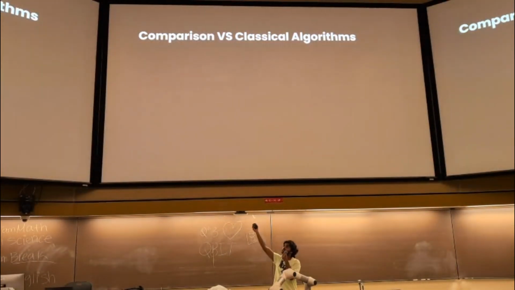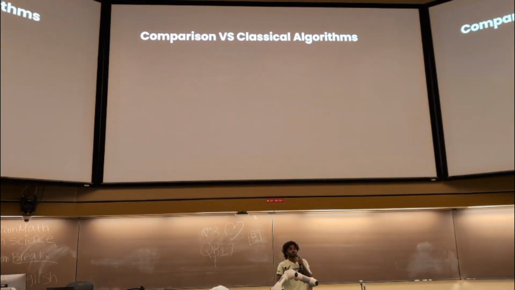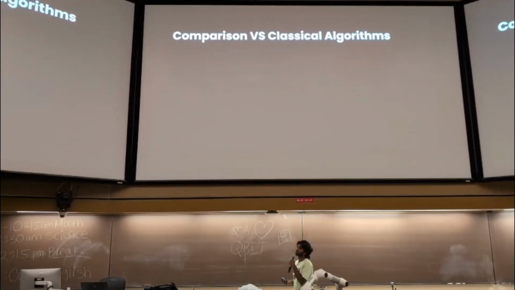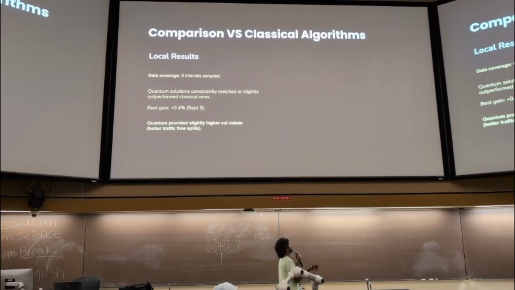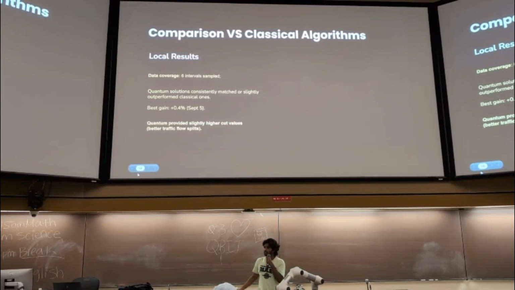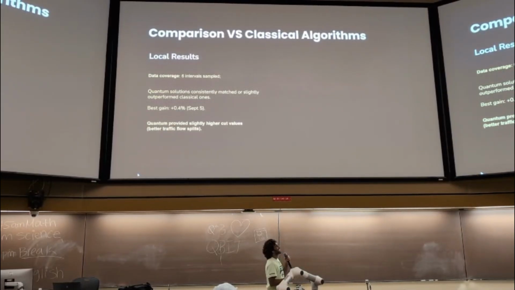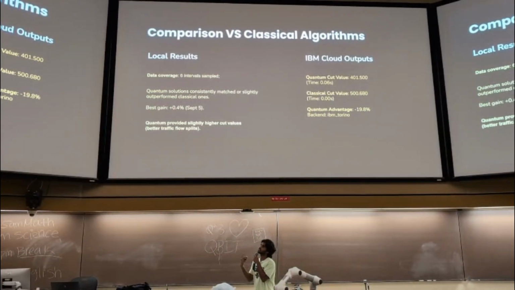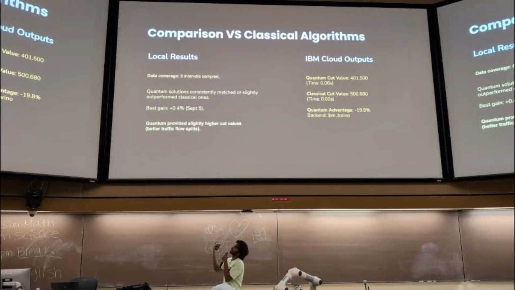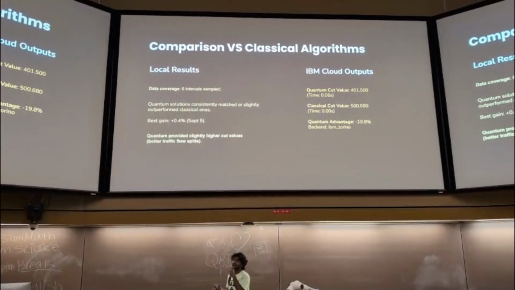Right? Now let's compare our quantum computing algorithm to the classical algorithms, which are like a brute force algorithm or a greedy approach. When we run the algorithms against each other on a local computer, our algorithm is able to outdo the classical algorithms. You can see only six intervals because my MacBook can't handle more than that. I'm sorry, because the data is very huge. Can't complain. But then when we use the IBM cloud, we can see that there's a difference in the output values. Here the classical is outperforming the quantum computing both in time and values.